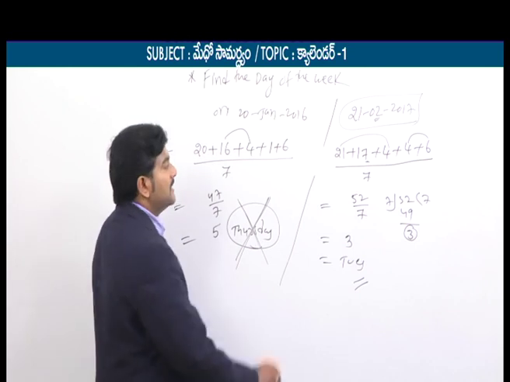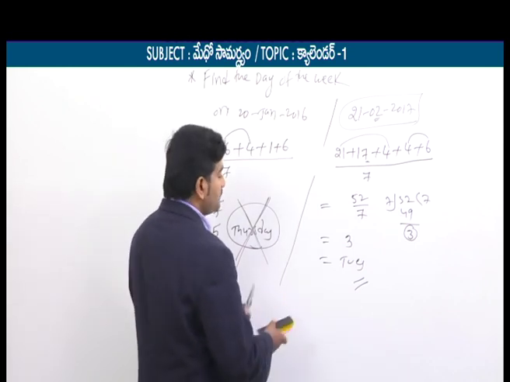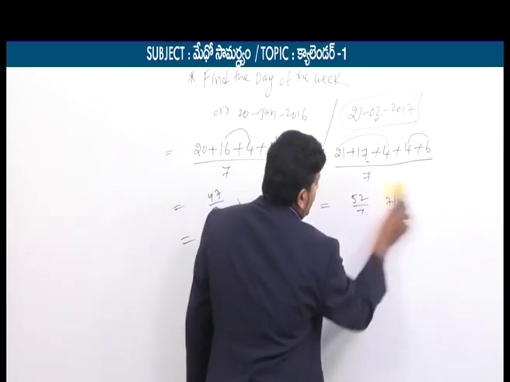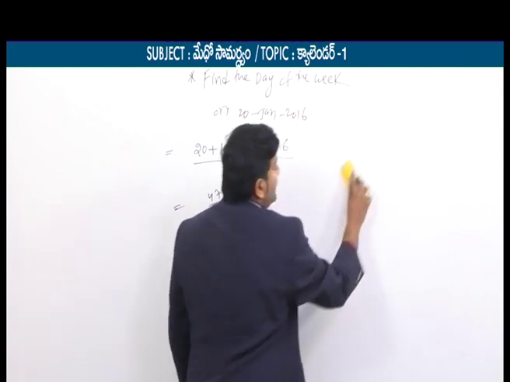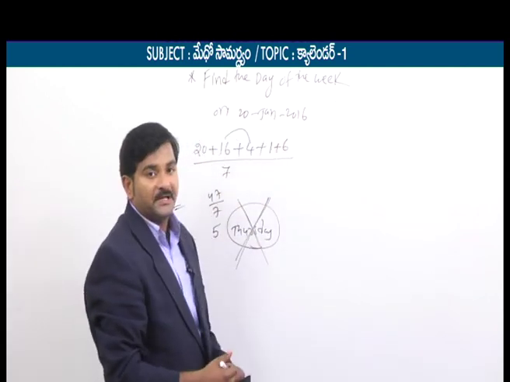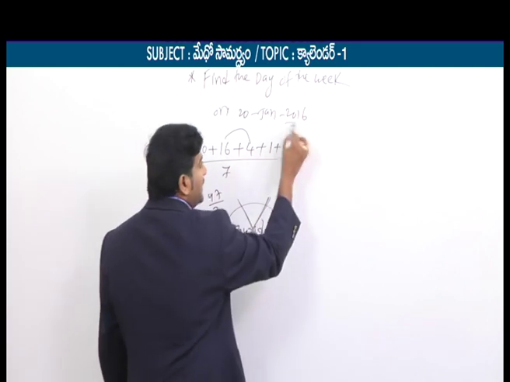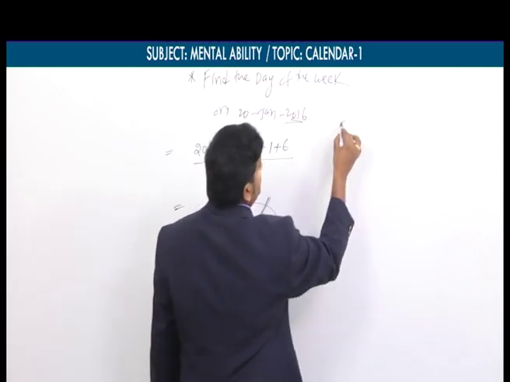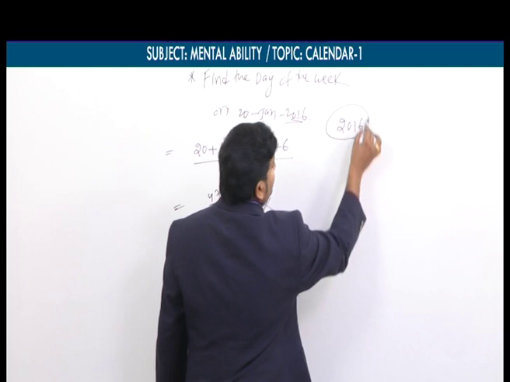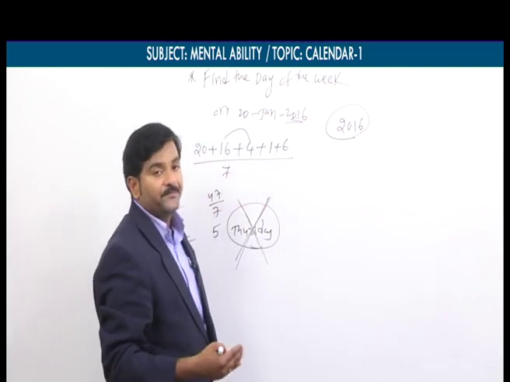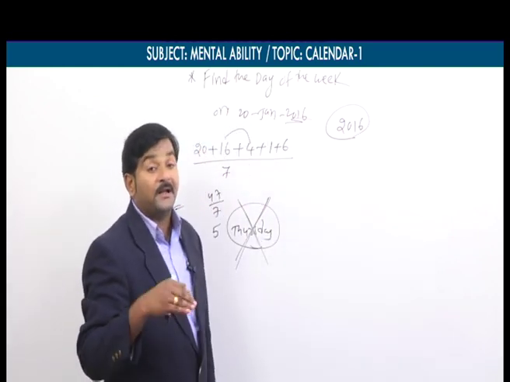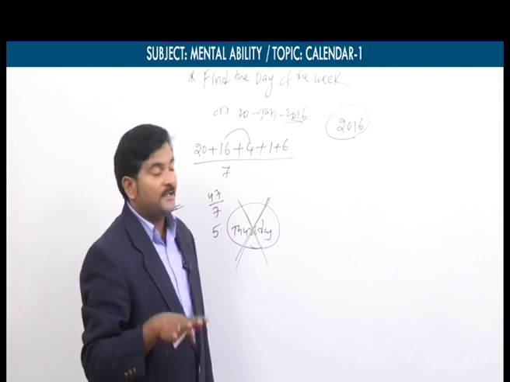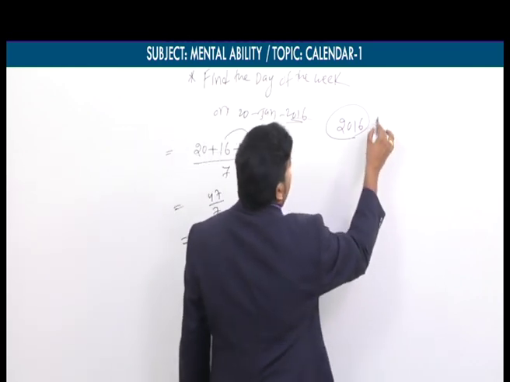That condition was, here we will take one note actually. Note. That note is, if the given year is leap year. Is it really a leap year? Yes. 2016 is really a leap year. If the given year is leap year and if the given date falls in the month of January and February.